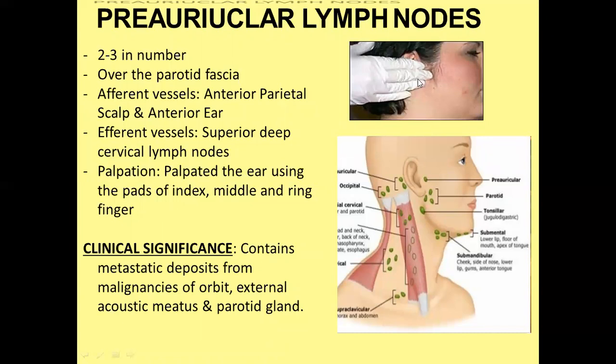Palpation: palpate the lymph node anterior to the ear using the pads of the index, middle, and ring fingers. It contains metastatic deposits from malignancies of the orbit, external acoustic meatus, and parotid gland.